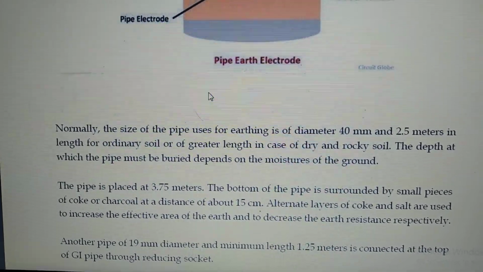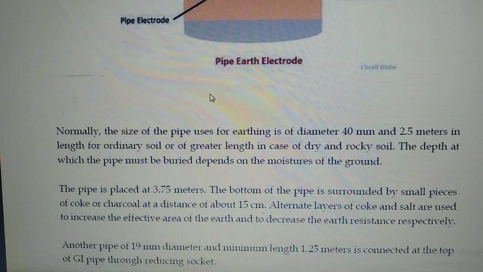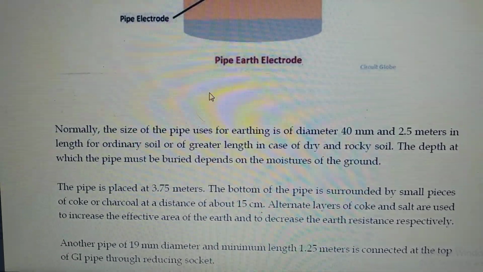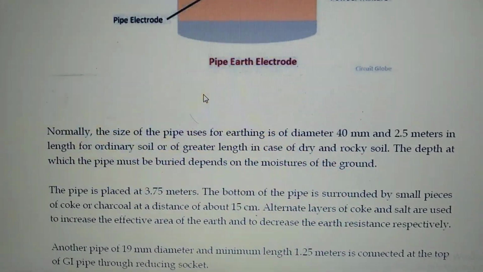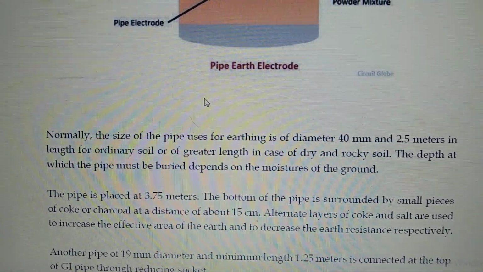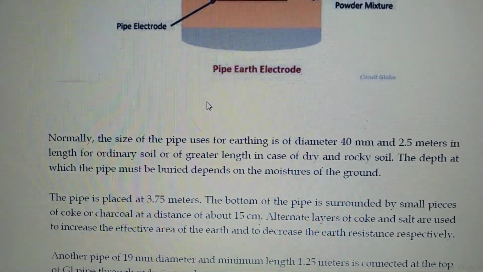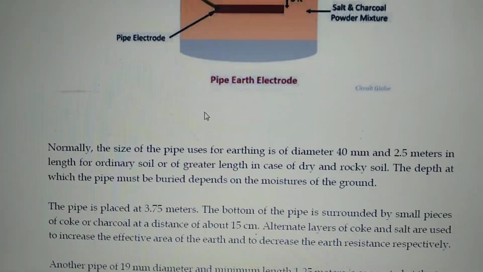The bottom of the pipe is surrounded by small pieces of coke or charcoal at a distance of about 15 centimeters. Alternate layers of coke and salt are used to increase the effective area of the earth and to decrease the earth resistance respectively.